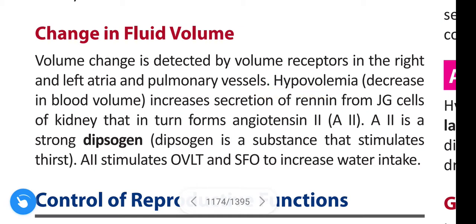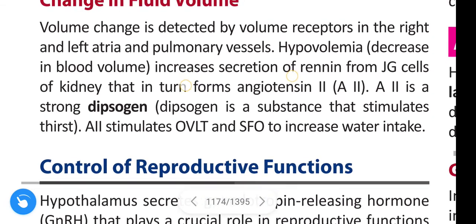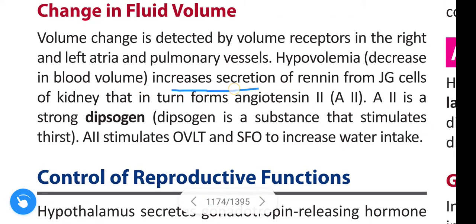Hypovolemia. That means hypovolemia is nothing but decrease in blood volume. Hypo means low, volemia is about blood volume. Hypovolemia, decrease in blood volume, increases secretion of renin from juxtaglomerular cells of kidney that in turn forms angiotensin II.